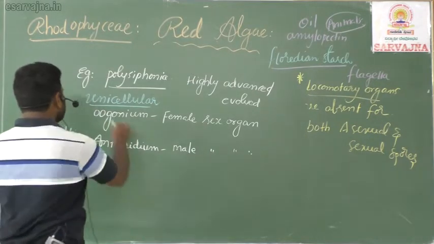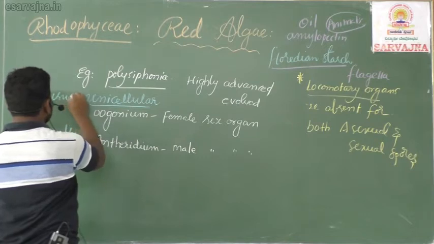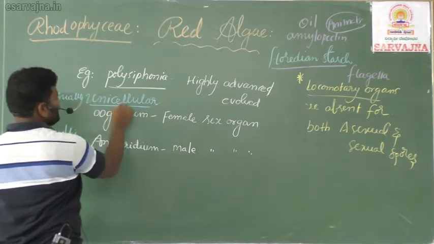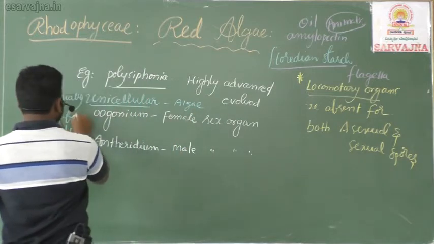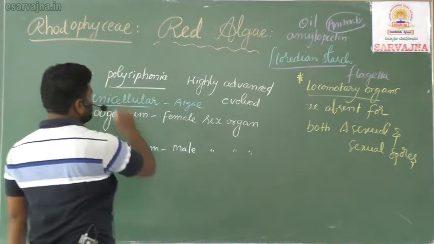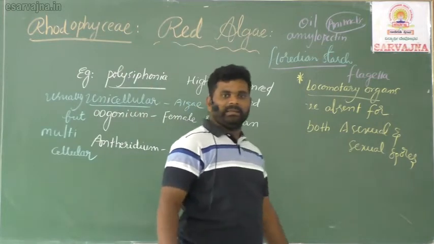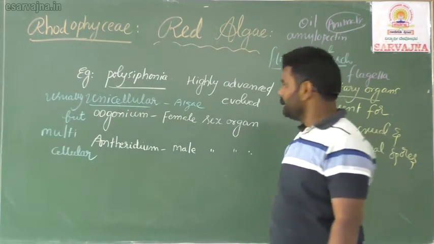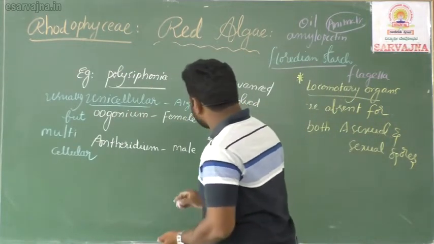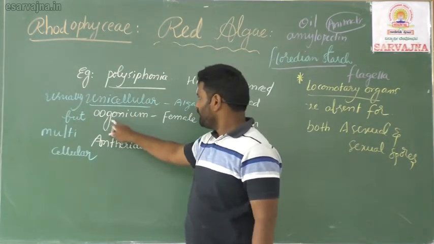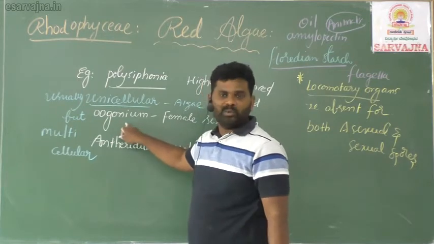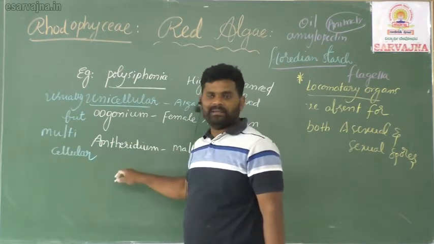Are you understanding? Usually the sex organs in the algae are unicellular, but occasionally plants like Polysiphonia, which belongs to red algae, exhibit multicellular sex organs. Now, in the case of multicellular sex organs, we should not call the female oogonium and the male antheridium.